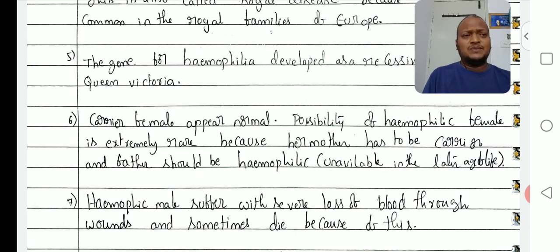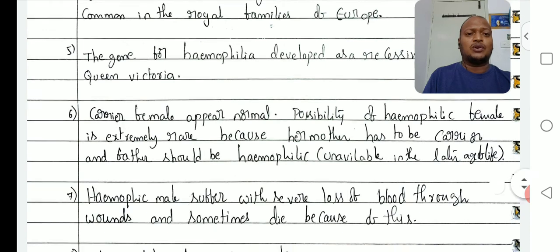Sometimes there is a chance that males reach adulthood, then an affected male with a carrier female gives a chance for an affected female, but extremely rare because of more chance of death cases. Understood or not? Right, try to understand the sixth point, it is the most important, right?